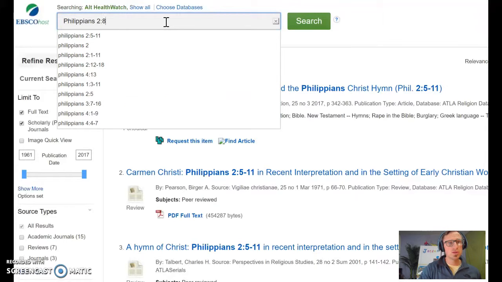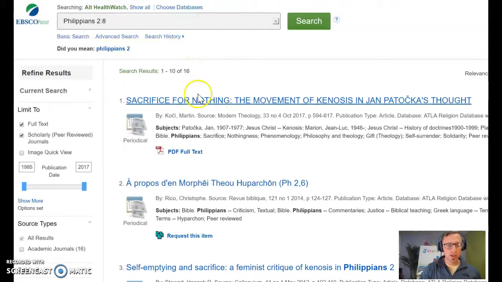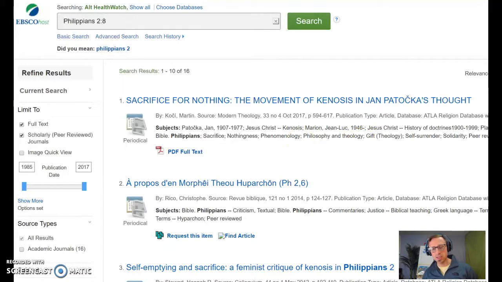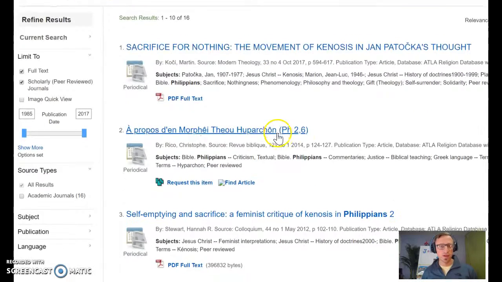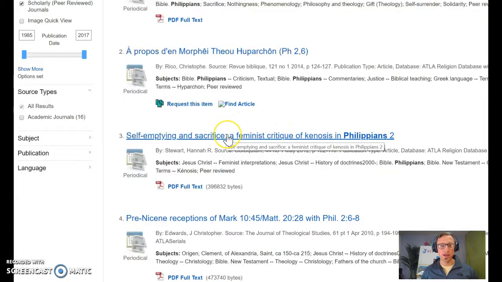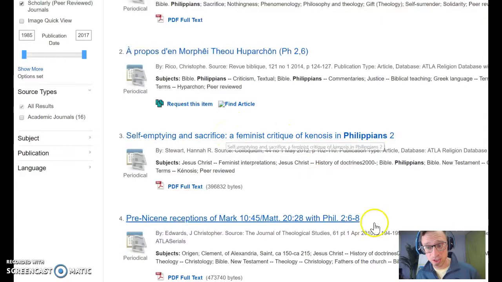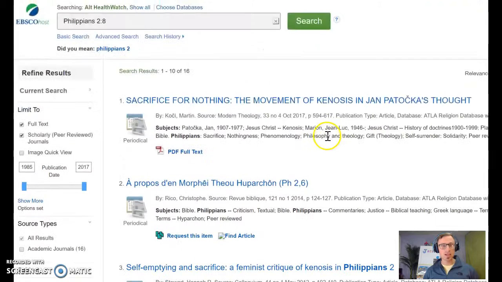Do we have anything on Philippians 2:8, which I believe is the kenosis passage? Oh, yep. See, the movement of kenosis. By the way, kenosis is that emptying thing, that Christ empties himself. So, self-emptying and sacrificed. A feminist critique of the kenosis. Well, that could be interesting.